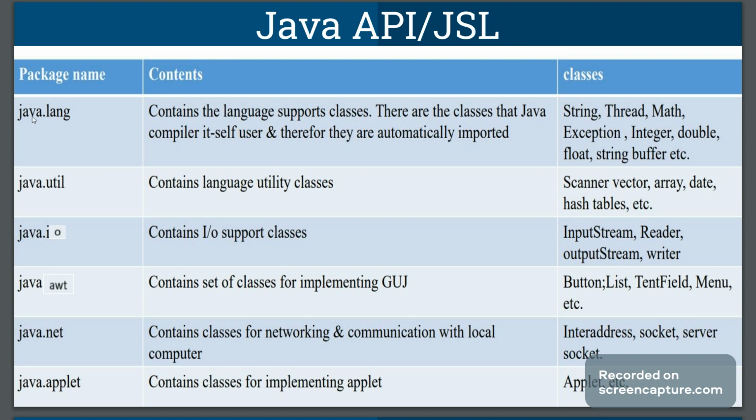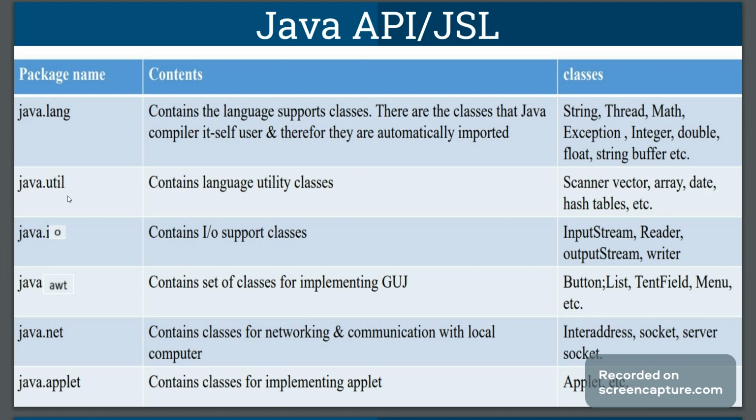The java.lang package, that is the language package, consists of classes like String, Thread, Math, Exception, Integer, Double, etc. These classes have methods for language support.